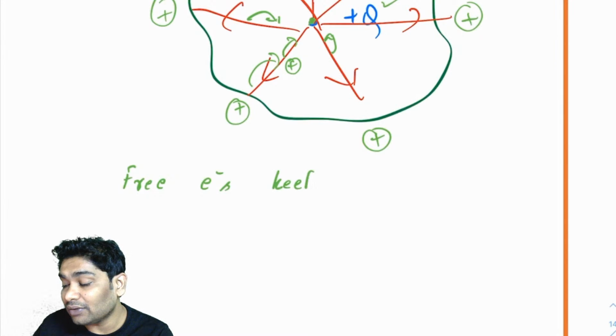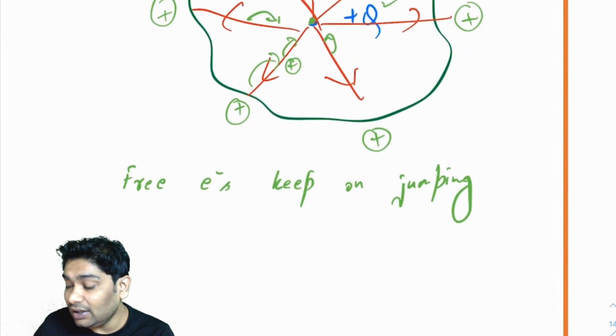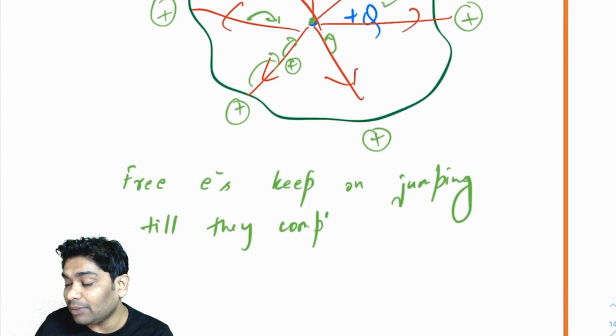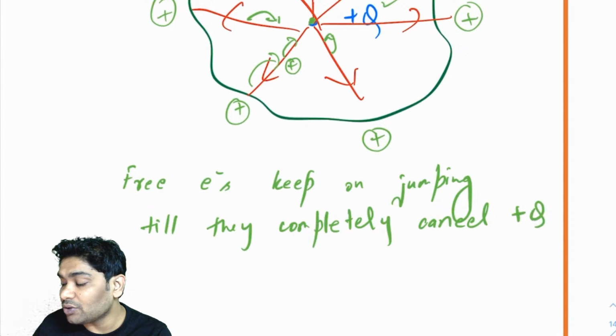So free electrons keep on jumping till they completely cancel out the plus Q charge.